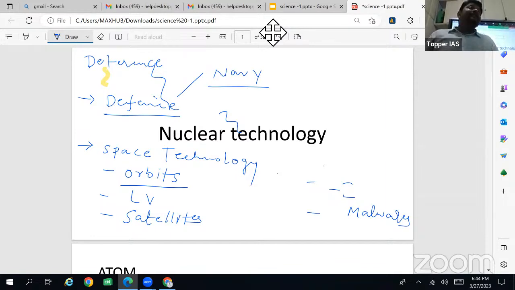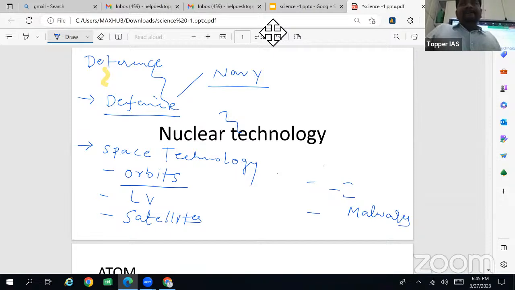Then different missions of ISRO. For example, MOM, the Mars Orbiter Mission. What were the objectives of MOM? Then Chandrayaan 1, Chandrayaan 2, and upcoming Chandrayaan 3.